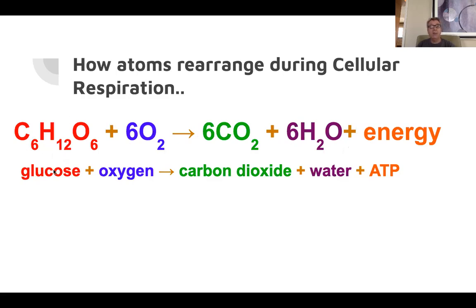If you count all of these up, we're going to have 6 carbons, 12 hydrogens, and 18 oxygens, right? So there's 6 and 12, and 6 plus 12, because 6 times 2 is 12. So we have 18 oxygens. So if you go back over here, we're going to have 6 carbons, 12 hydrogens, because we have 12 hydrogens over here. And if we add up the oxygens, we're going to have 6 times 2 is 12, plus another 6 is 18. So we have this conservation of matter.